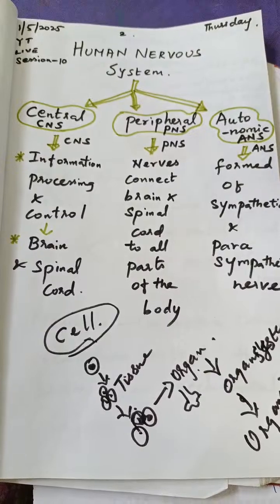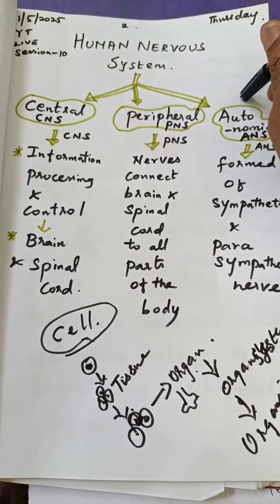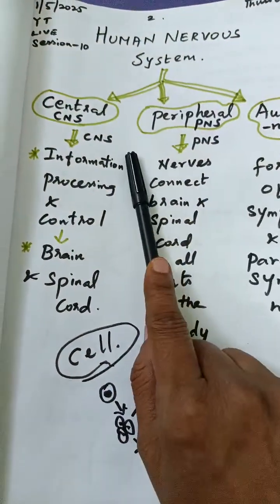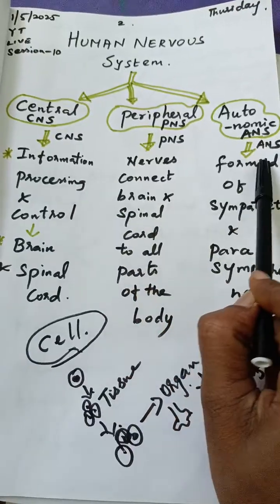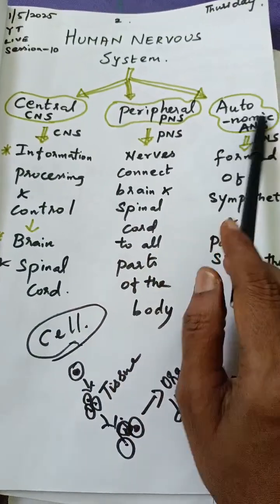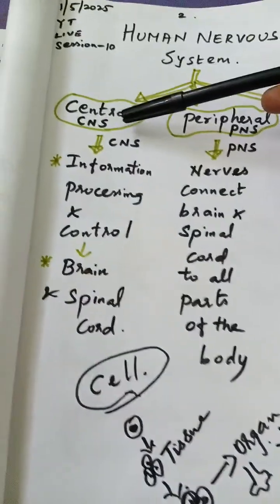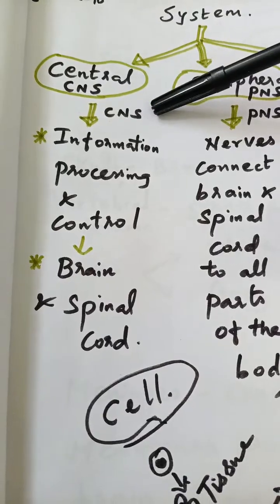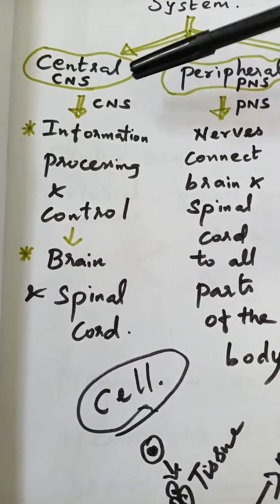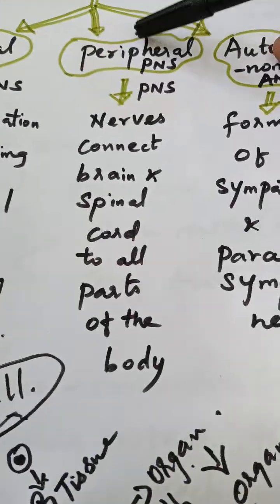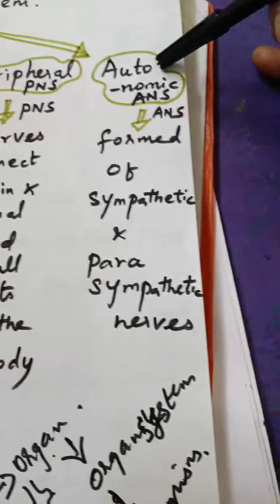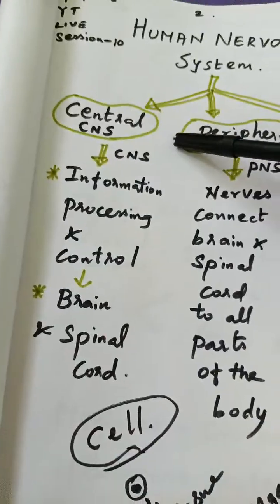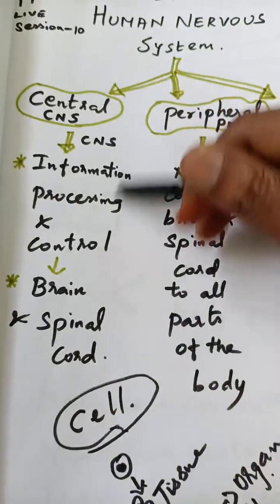Now today in this live session, we are going to concentrate on the human nervous system. The nervous system has three parts, three systems. The main system is the central nervous system. What is that? It is the central nervous system, that is CNS. C stands for central, N nervous, S system. The next is the peripheral nervous system, and the next is the autonomic nervous system. Now we are going to concentrate on the central part.